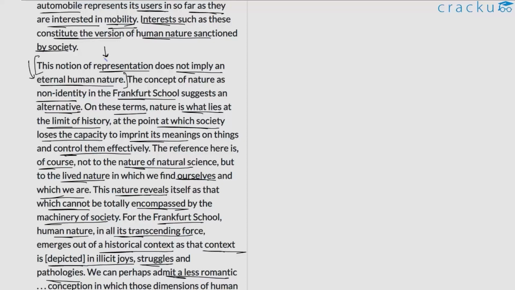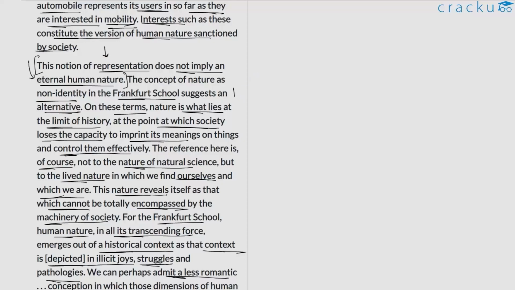It's not as if humans have, let's say, since time immemorial been interested in mobility, which is why they first developed the automobile in the Stone Age. That's not the claim he's trying to make here. What he's simply trying to showcase is that human nature is definitely changeable. It's not something that is fixed or eternal. If anything, according to him, it's shaped by the historical context in which it emerges.